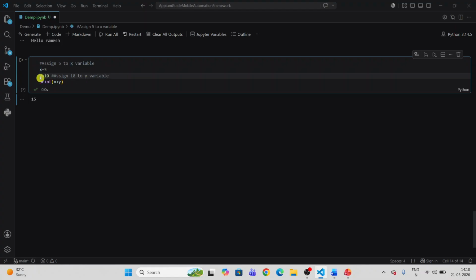Now click on run. It will work. Yes, it will work because the comment can start from a new line or after the line of code. And the comment should start with the hashtag. See here we have y is equal to 10 and then I have written a comment here.